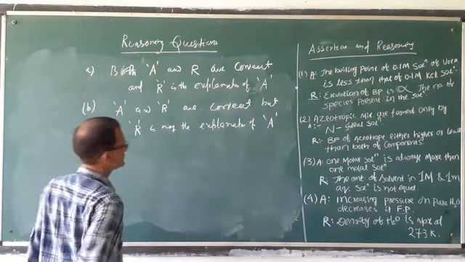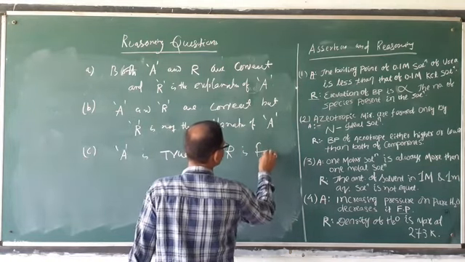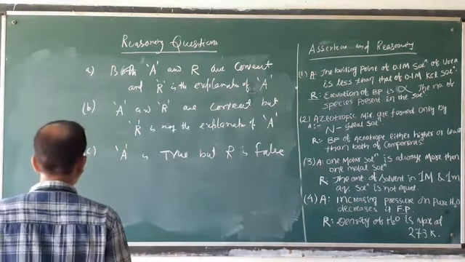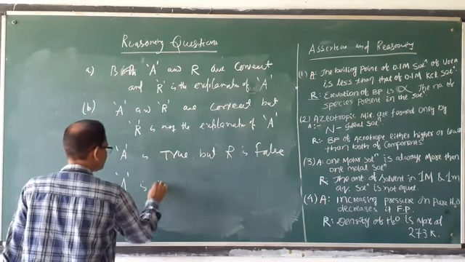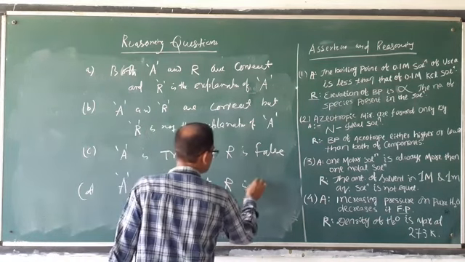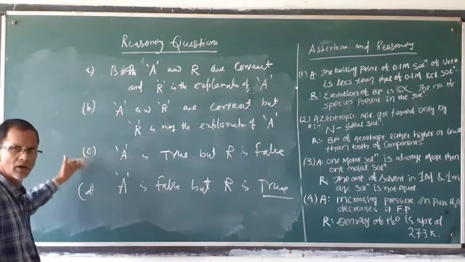Answer C is: A is correct, A is true. Correct means true, but R is false. R is false means incorrect. And answer D is just the opposite: A is false, but R is correct, R is true. So you have to remember these four choices, whether A, B, C or D.